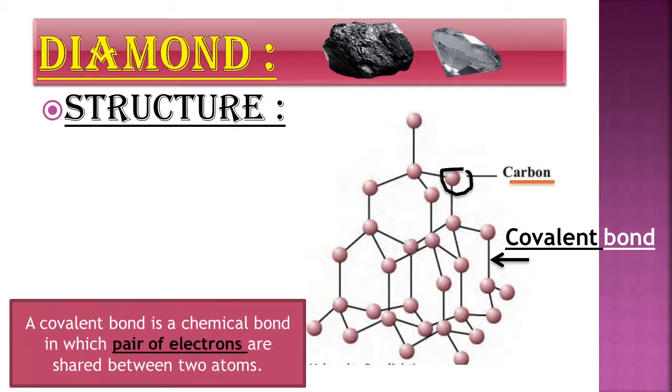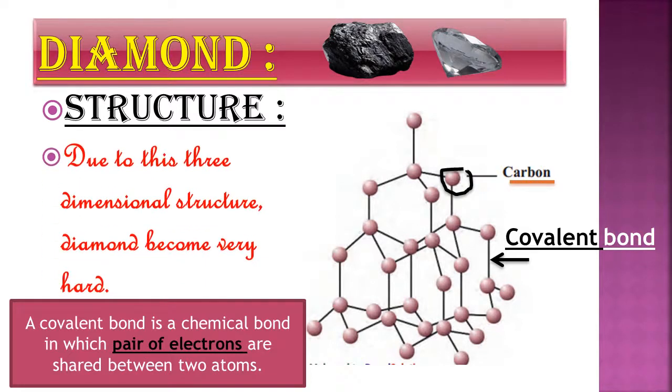Now what is a covalent bond? Students, a covalent bond is a chemical bond in which a pair of electrons is shared between 2 atoms. Due to this 3-dimensional structure, diamond becomes very hard. So diamond has a 3-dimensional structure and it is very hard.